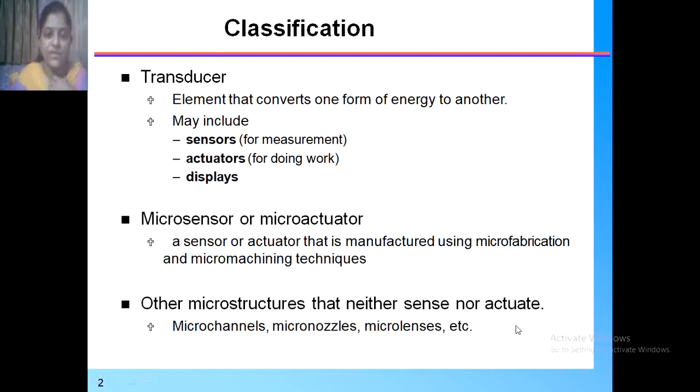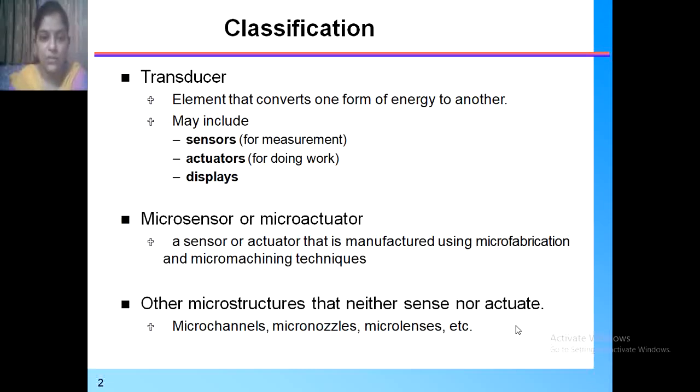Classifications: transducers, sensors, as well as microstructures. A transducer is an element that converts one form of energy to another.